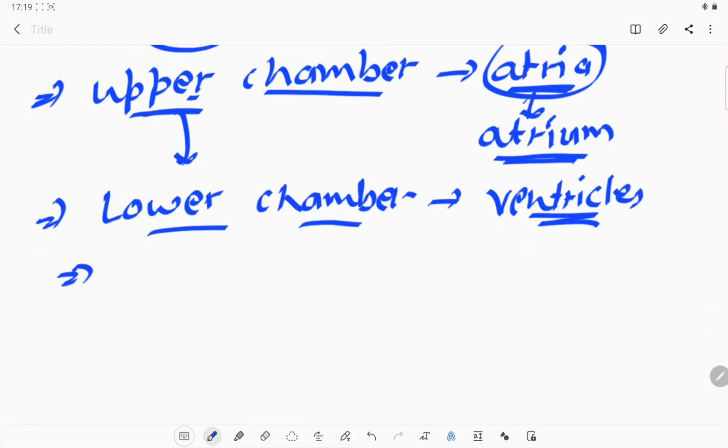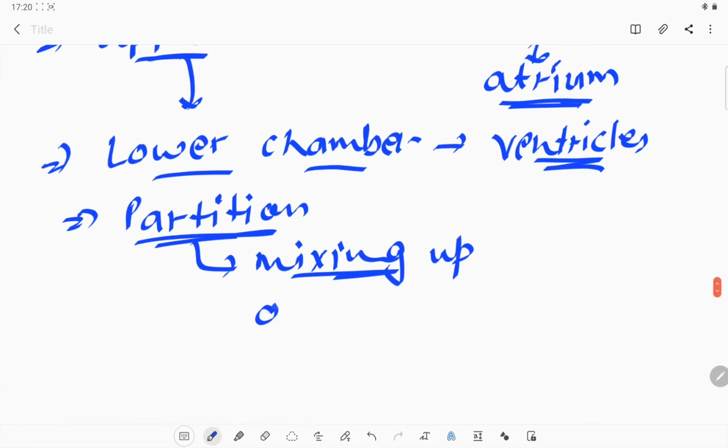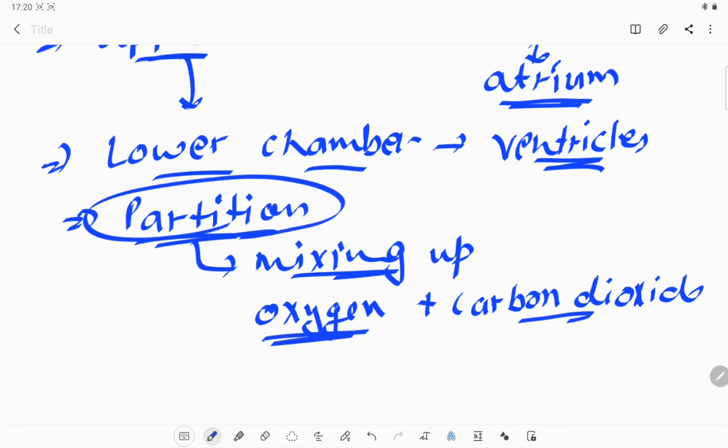There is also a partition. What is the function of the partition? It is placed between the chambers to avoid the mixing up of the blood, so that the oxygen-rich blood will not get mixed with carbon dioxide-rich blood, and both kinds of blood stay separated. That's why we require a partition.